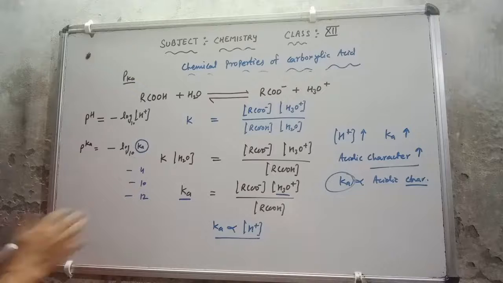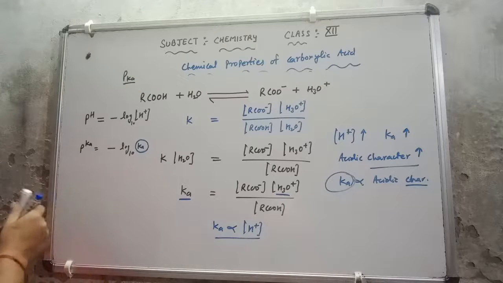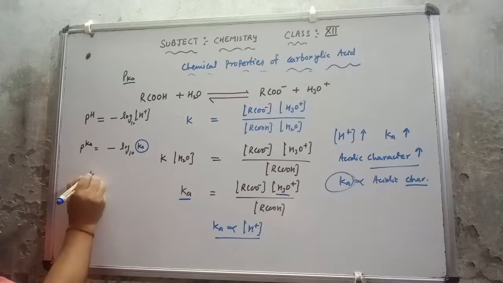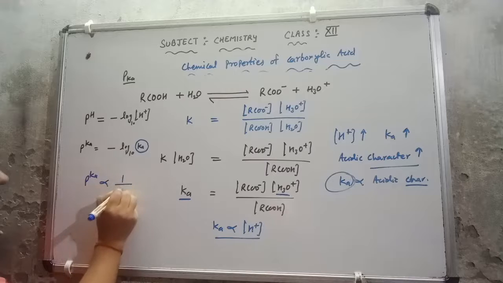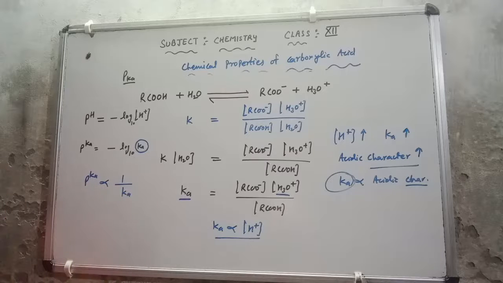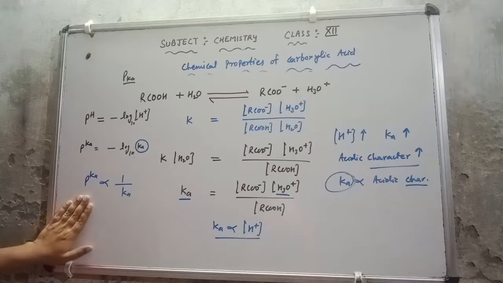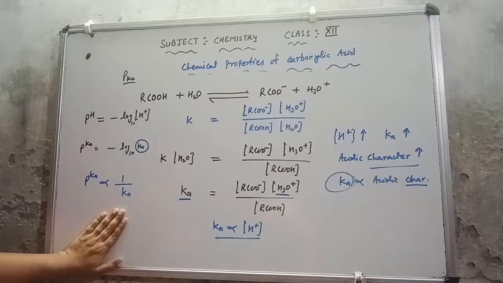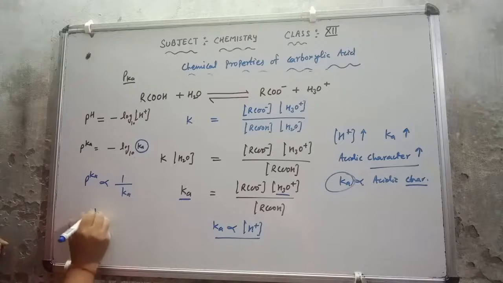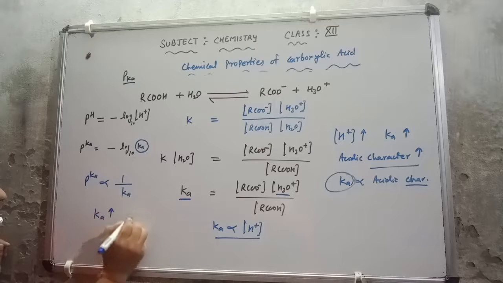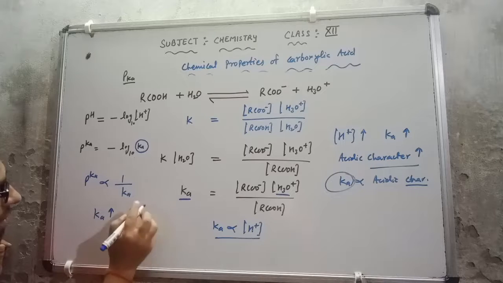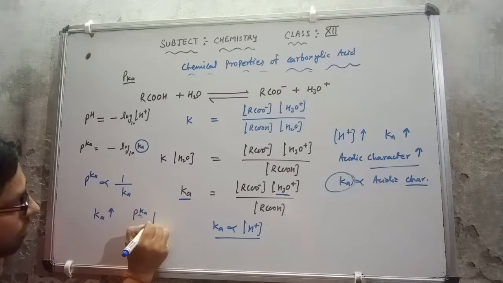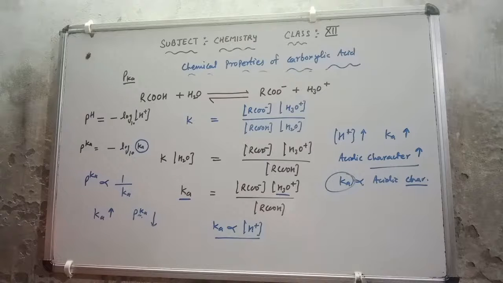So we can say that from here the value of pKa is inversely proportional to the value of Ka. Its meaning, as the value of Ka increases, the value of pKa decreases.